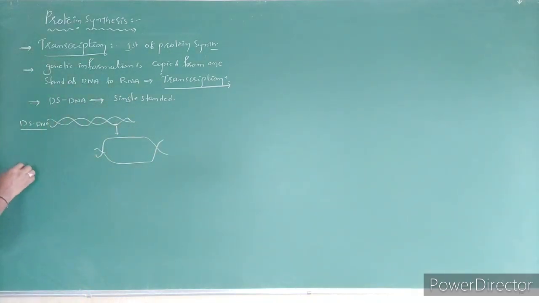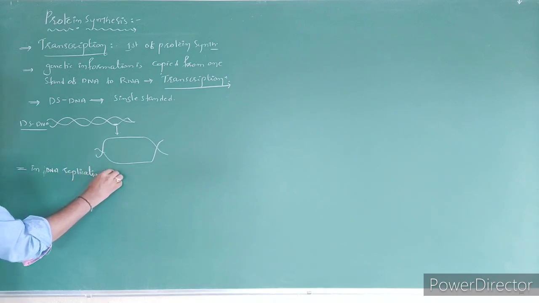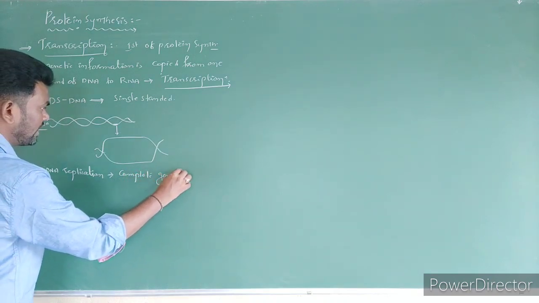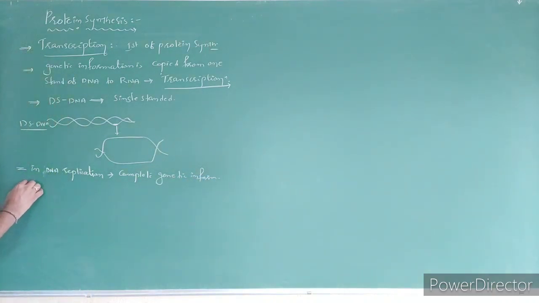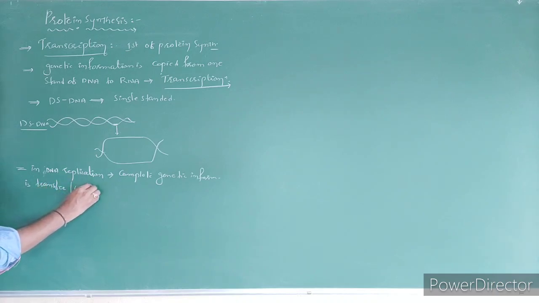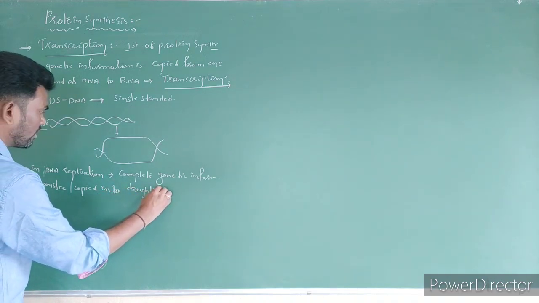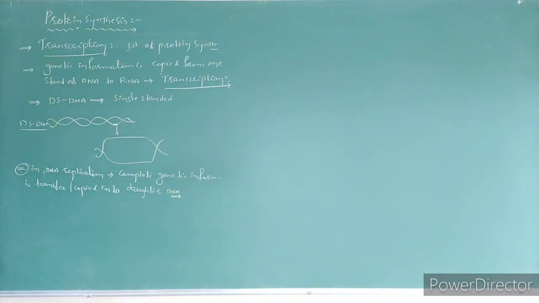So what you have to write? Generally during DNA replication, the complete genetic information is transferred or copied into daughter DNAs, right, in case of DNA replication.